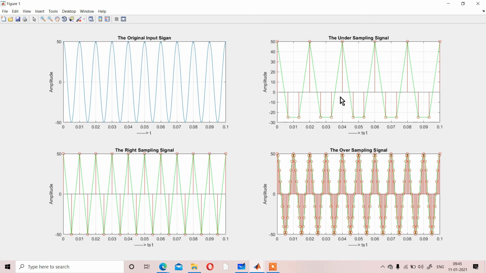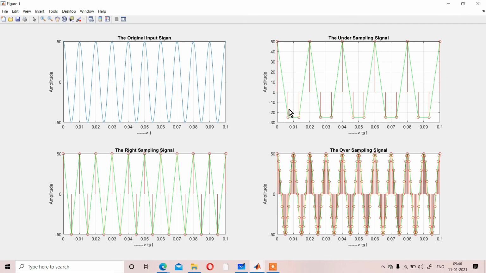So what is happening here? The sampling gap is increasing, such that the total value of your signal will not be able to be considered.